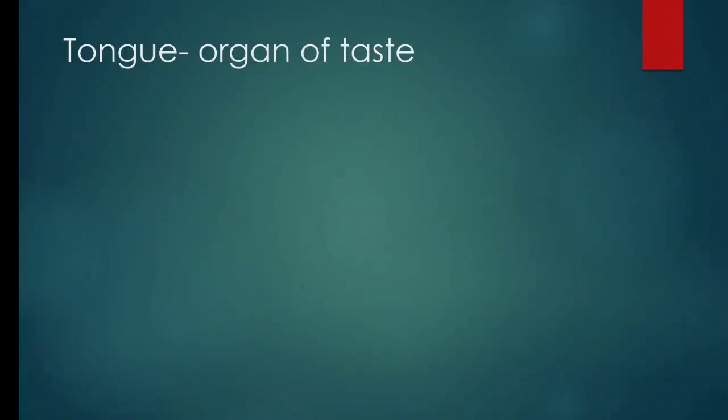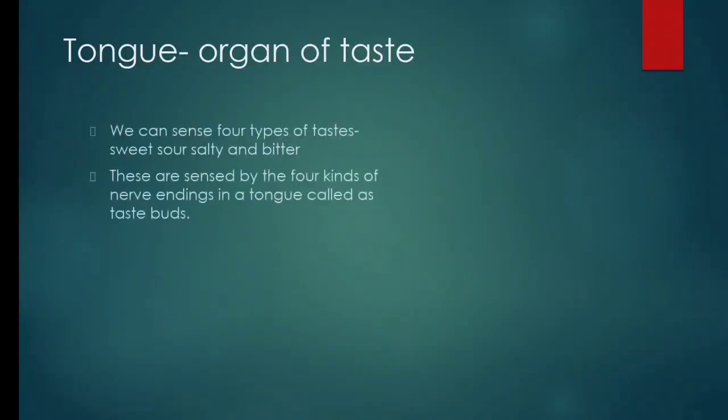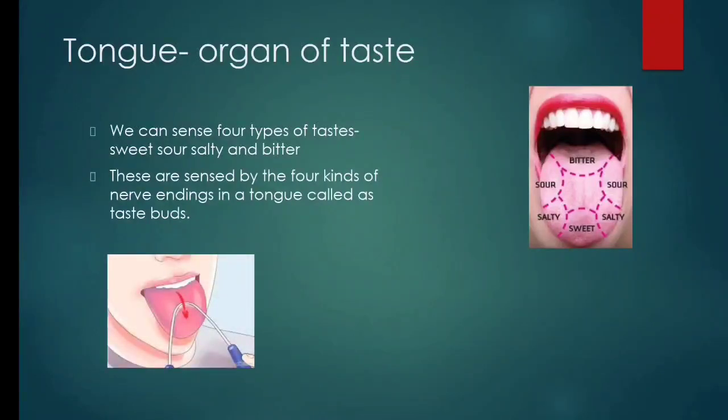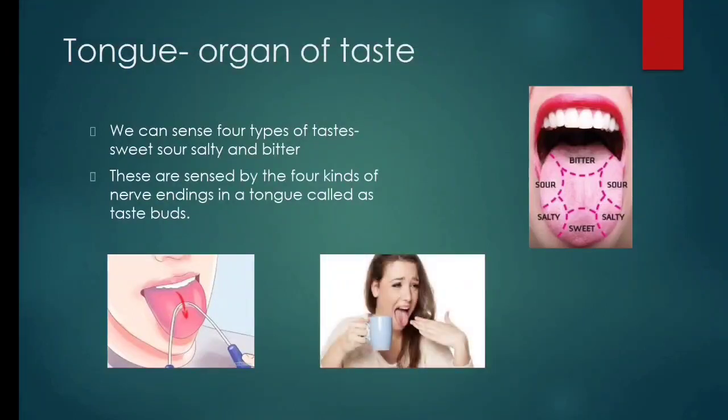Next organ is tongue. Tongue is the organ of taste. We can sense 4 types of taste, that is sweet, sour, salty and bitter. These are sensed by the 4 kinds of nerve endings in the tongue that are known as taste buds. Now there is a high need to take care of our tongue, and by following these steps we can do that. We should clean our tongue daily with the tongue cleaner and water. We should never eat too hot and spicy food.